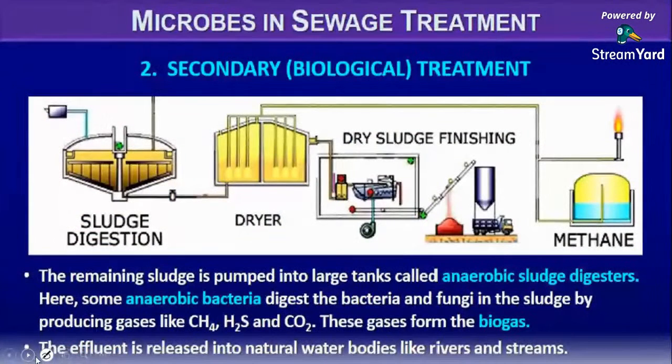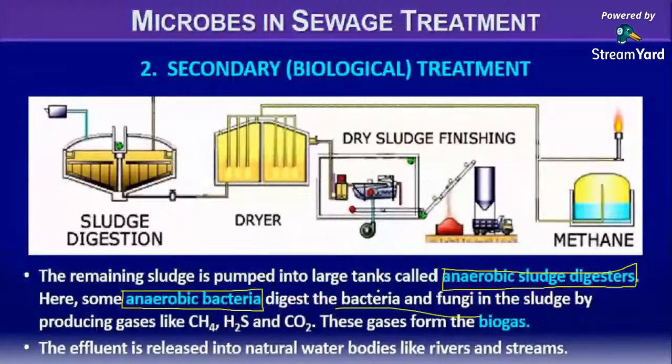The remaining sludge is pumped to a large tank. This is a sludge digester, which is the anaerobic sludge digester. Here, no aerobic; here we have anaerobic bacteria that digest the flock, bacteria and fungi together, the flock mass, producing certain gases like methane, hydrogen sulfide and carbon dioxide. Methane is used in the production of what? Biogas, right? These gases mainly form the biogas.